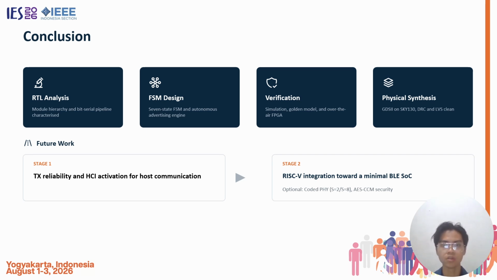Okay, to close: RTL analysis, FSM design and verification at four layers. Stage 1 is for TX reliability and HAE activation for the host communication. And for the future, stage 2 is the RISC-V integration toward a minimal Bluetooth Low Energy system on chip.